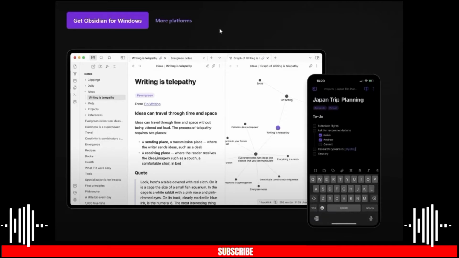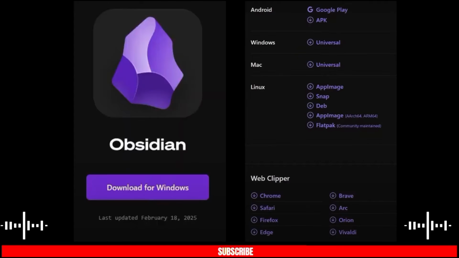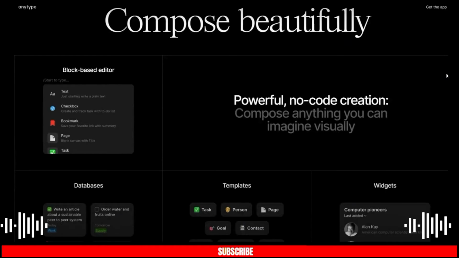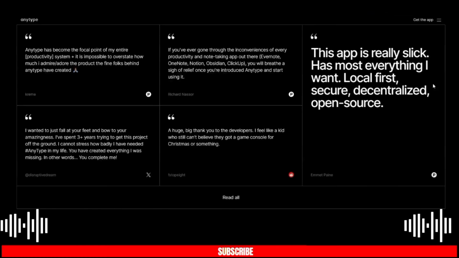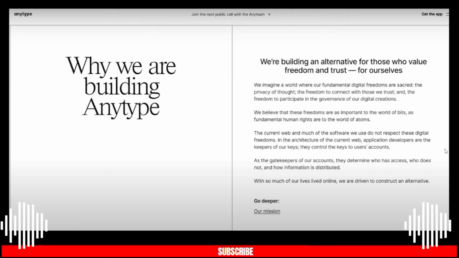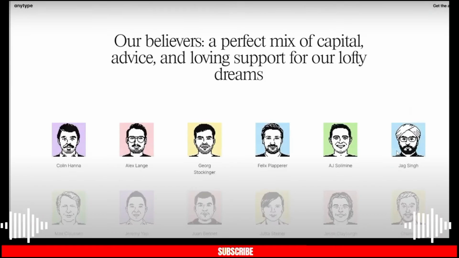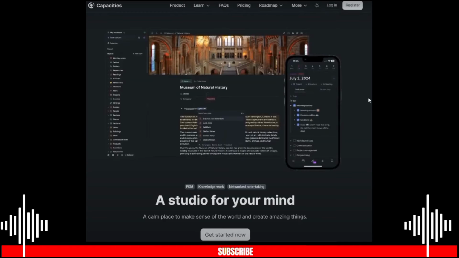When comparing Anytype, Capacities and Obsidian, each has its strengths, but one stands out as the best. Anytype is a local-first, privacy-focused note-taking and knowledge management tool. It emphasizes decentralization, meaning your data stays on your device and can sync without relying on the cloud. It's visually appealing and structured like Notion, using a block-based system for organizing content. However, it is still in early development with limited plugins and community support compared to the others.